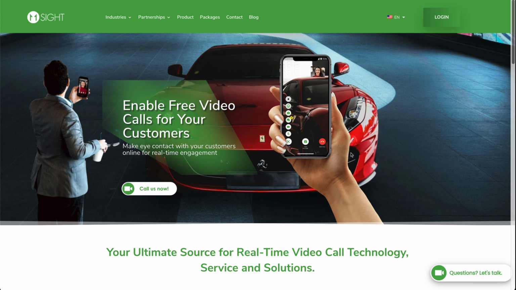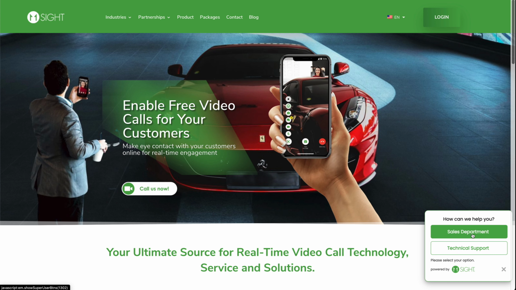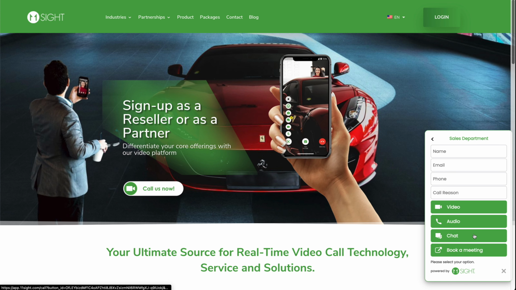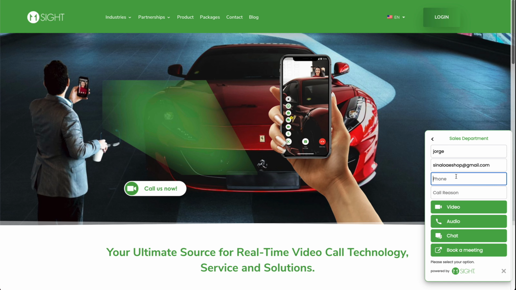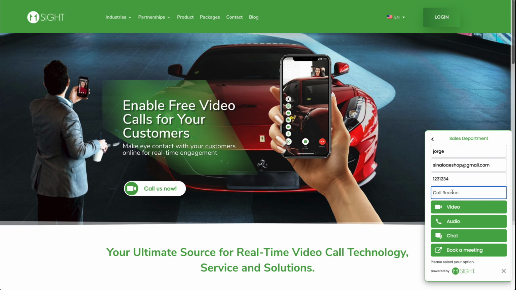So what better way to actually test it than with these guys at 11Sight, and we're going to use their widget. We're going to call them. So we can ask for sales department and technical support. In this case, let's ask for sales because we're interested in buying right away. So we need the info now. Let's just make some random numbers there.